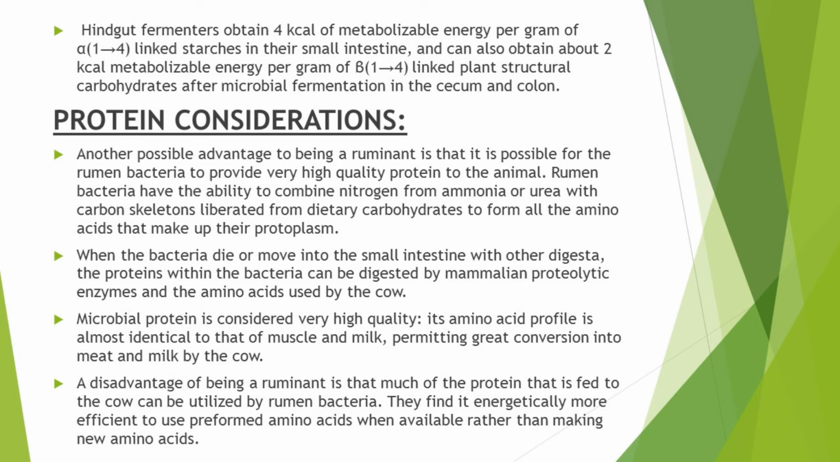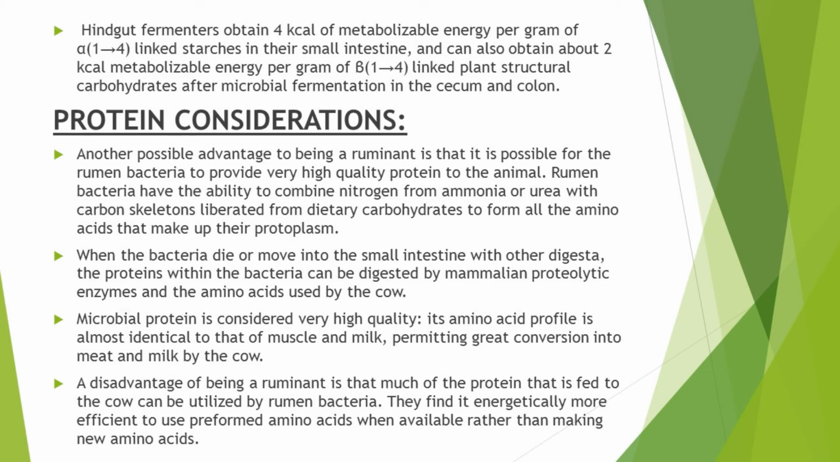The bacteria present in the rumen are also the source of proteins for the host animal. So the rumen bacteria have the ability to combine nitrogen from ammonia or urea with carbon skeletons that are liberated from the dietary carbohydrates, and in this way they form the amino acids that make up the protoplasm of animal.